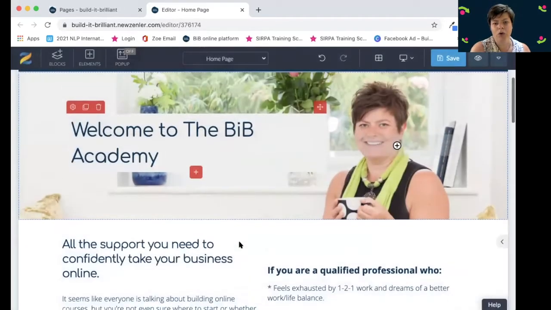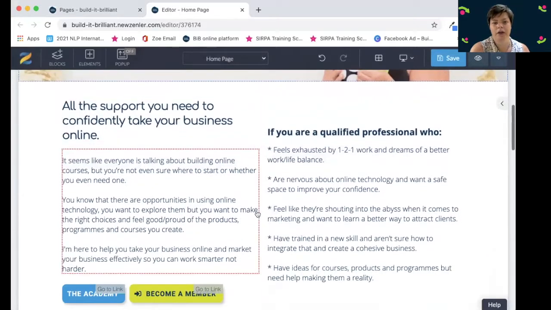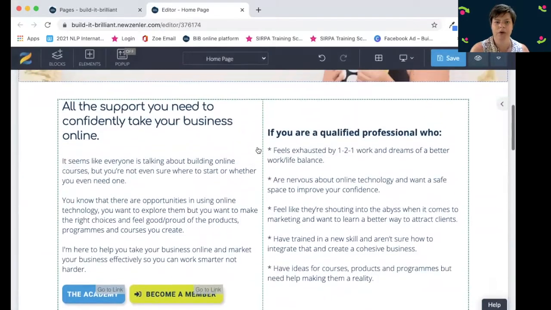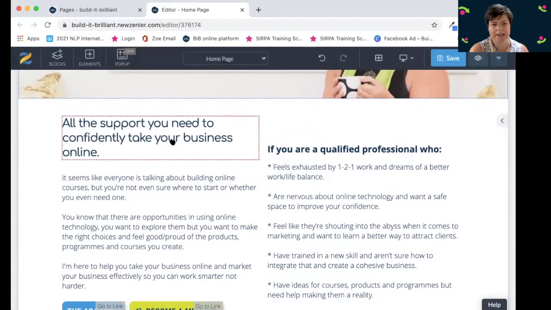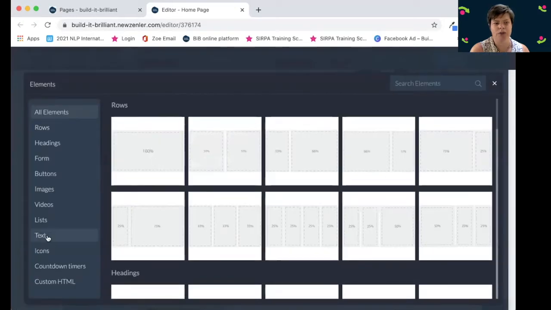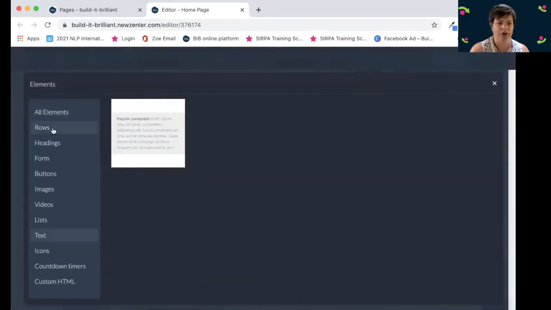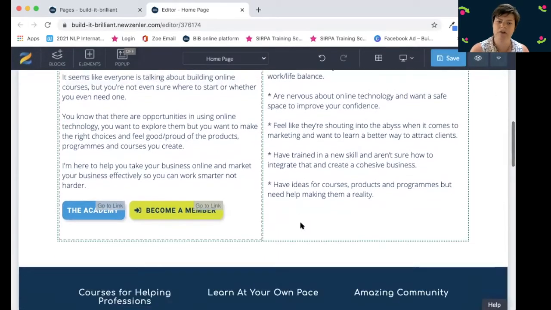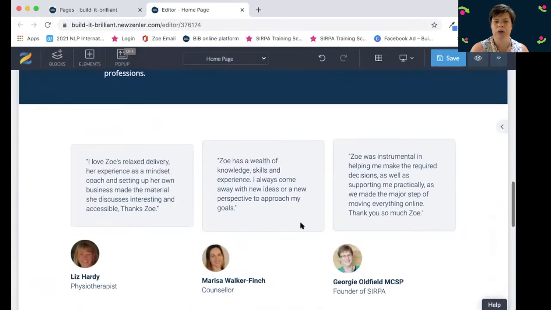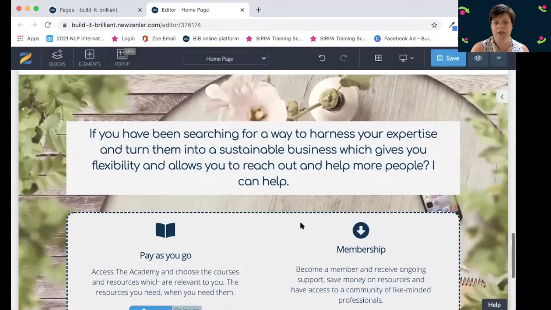If you want to, you can add an empty block and then you can pick your columns. So then it gives you a choice of how many columns you want, and then you can just literally add your text. And if I wanted something here, then that's my heading. And then I just click add a new element and I can add more text, which is here. And you've got things like rows and headings and forms and buttons and images and videos and all sorts of things like that. So you can add all those in as you wish and build your page up to look how you want it to look.